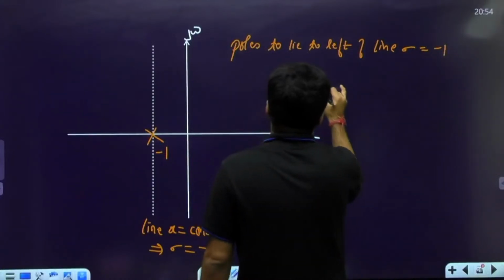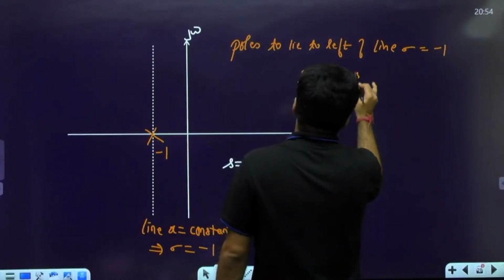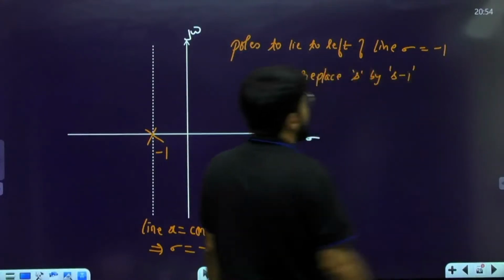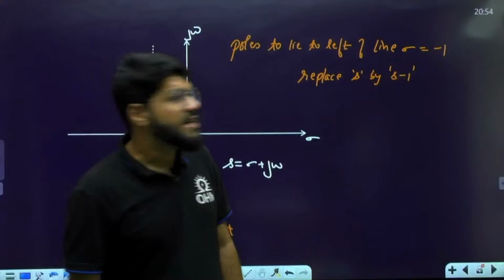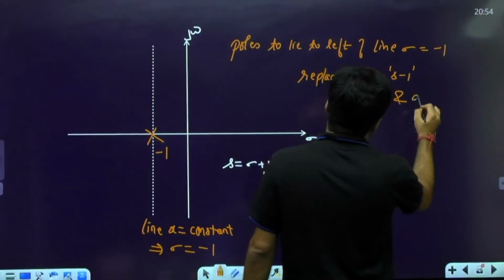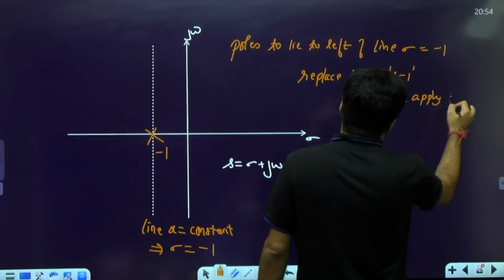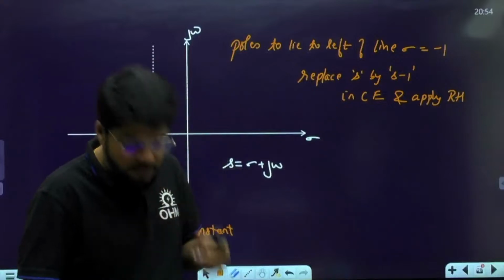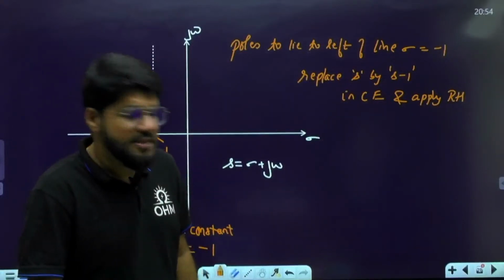What you will do is replace s by s minus 1 in the characteristic equation, and then apply RH. This is the method to solve.